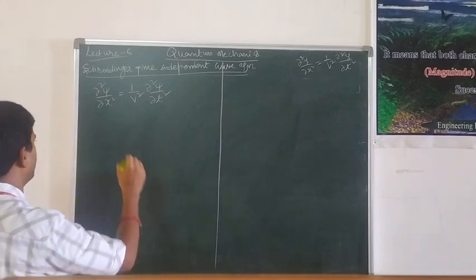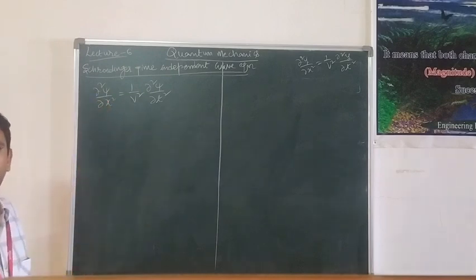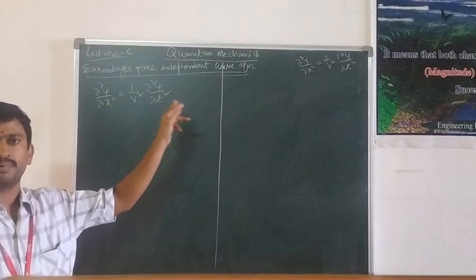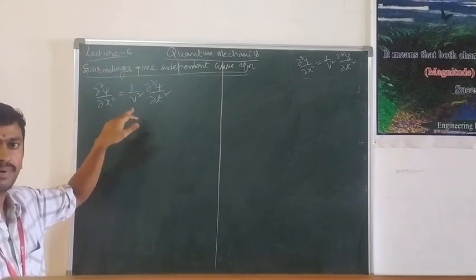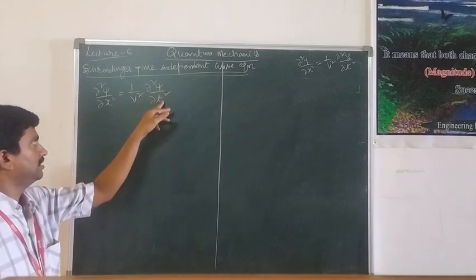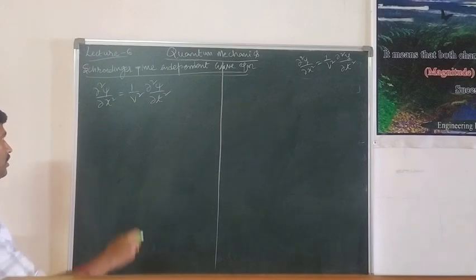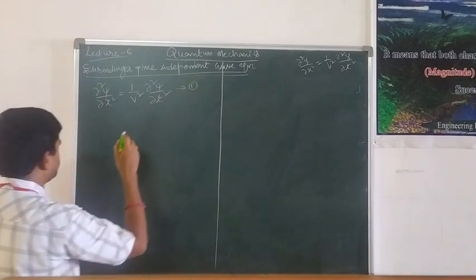Here psi is the displacement of the de Broglie wave, x indicates the matter wave is propagating along the x direction, v indicates the velocity of the particle, and t indicates the instant of time. Let it be named equation number 1.